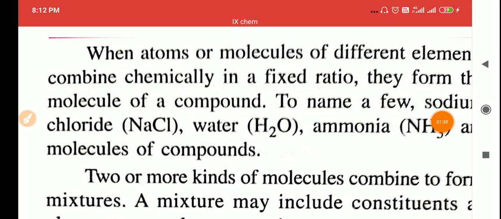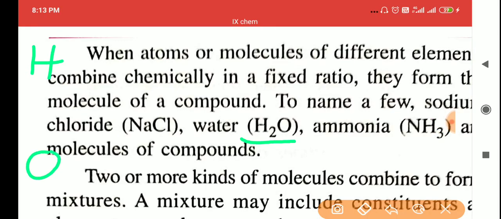Another example: H2O is also a compound. Here there are hydrogen atoms and oxygen atoms, so two different atoms. How many of each is not a matter, we are not considering that. In water there are H2, that means two hydrogens. So atoms of different elements combine together to form a compound. Compound means a combination of two or more atoms of different elements.